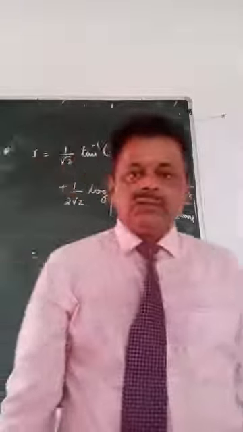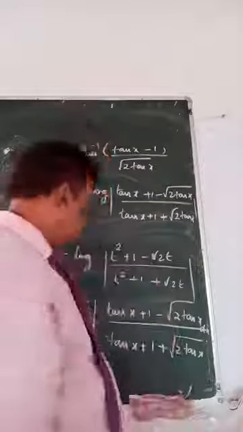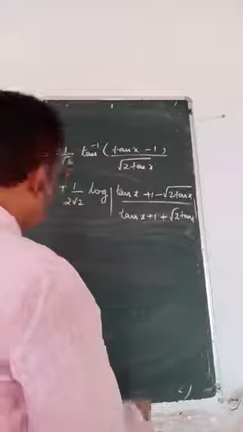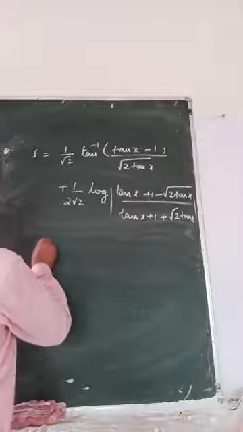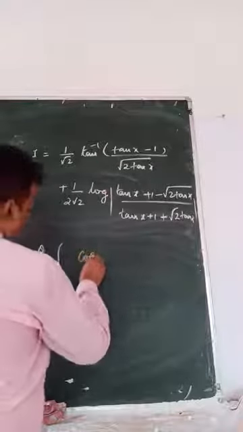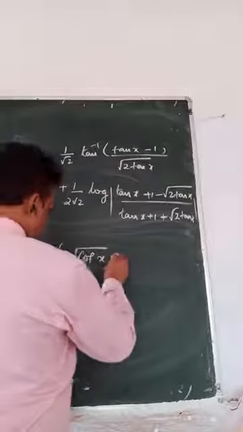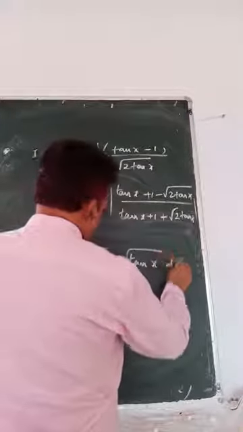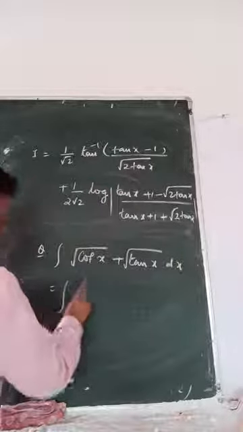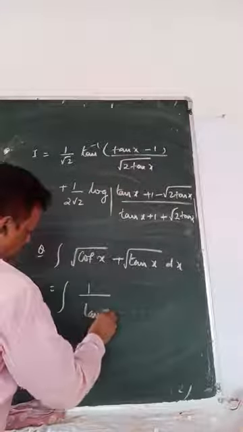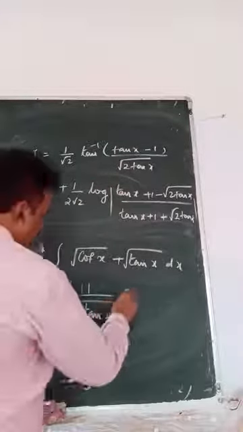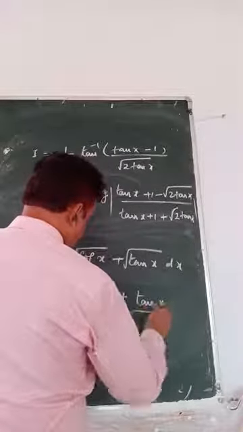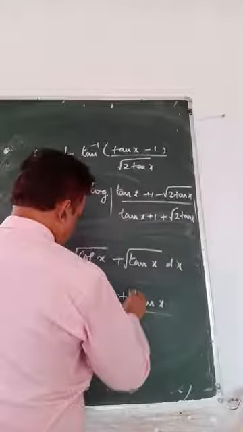This question also has a second method which I will teach you tomorrow. So look here. Here the last question. Cot x plus tan x root over. How to solve? Now 1 by tan x plus tan x root over.